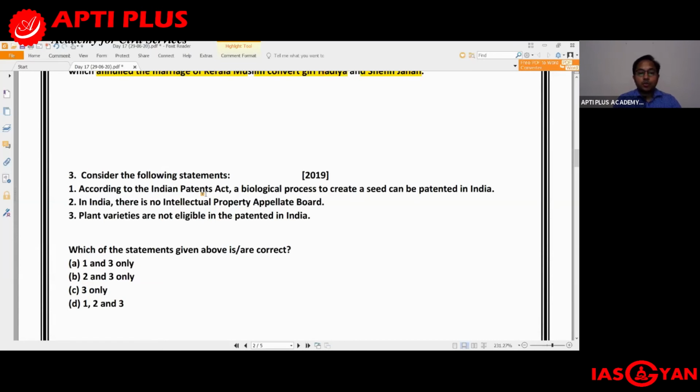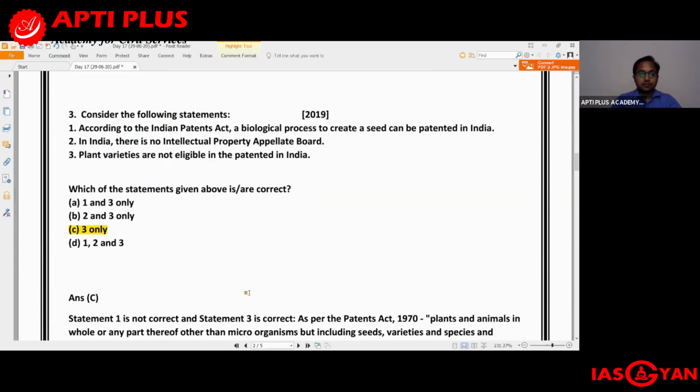In India, there is no intellectual property appellate board. Now that is also incorrect, because yes, there is an appellate board for intellectual property disputes. So the second statement is also incorrect. The third statement says that plant varieties are not eligible to be patented in India. That is correct. So only option C, that is 3 only, should be the right answer.